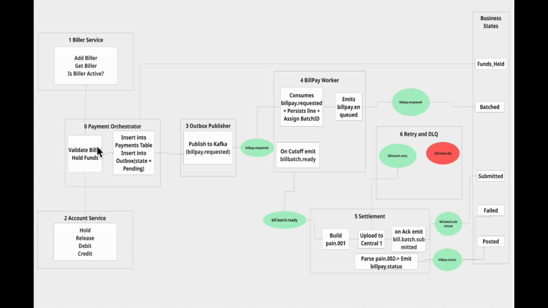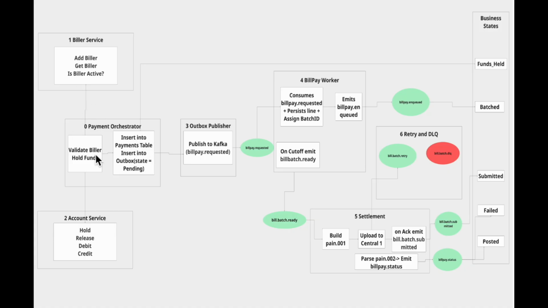The bill payment request first meets the payment orchestrator, the microservice that pretends it has everything under control. Normally, your front end would talk through an API gateway, but for today, let's keep it simple and assume the front end just calls this guy directly, which is the payment orchestrator. So, the payment orchestrator first validates the biller. It calls the biller service and asks, is the biller registered? Are they active? If the biller checks out fine, we move forward. If not, the flow ends right here.